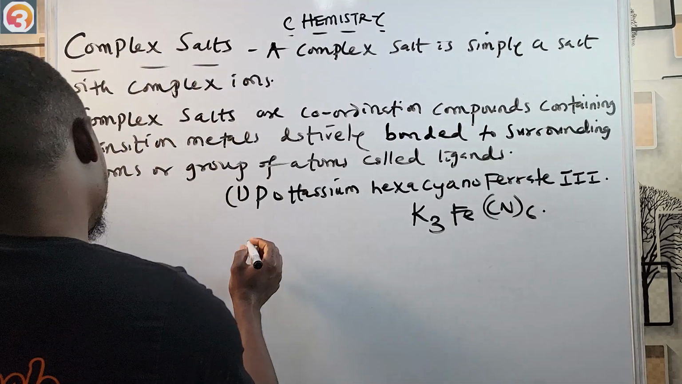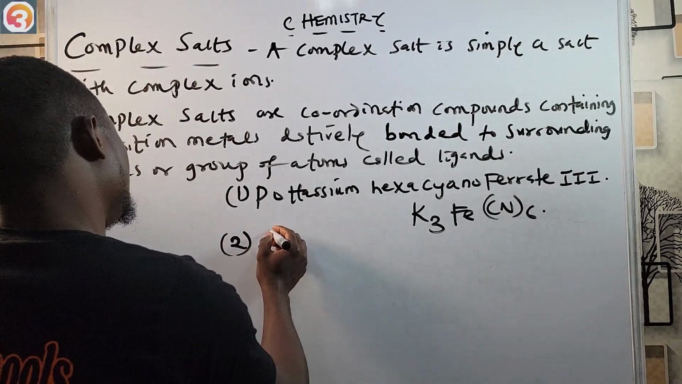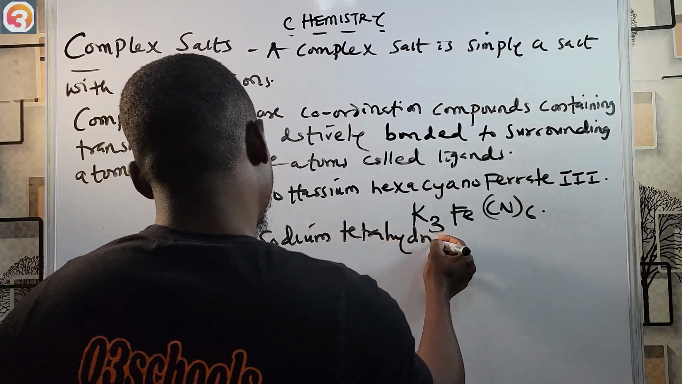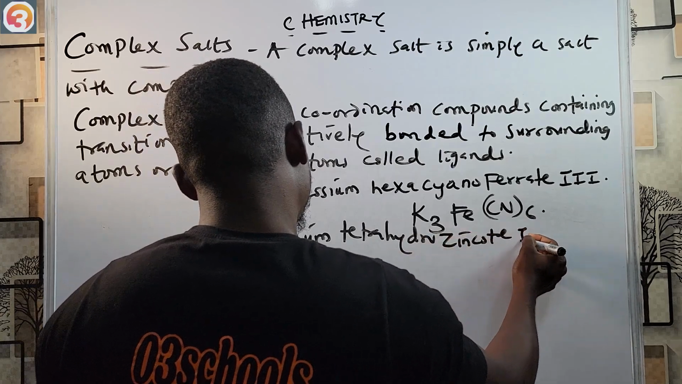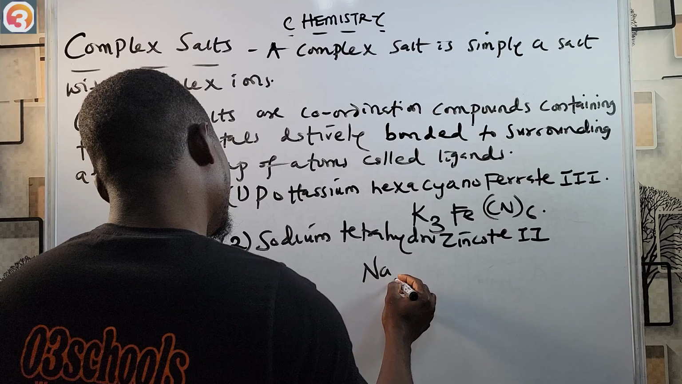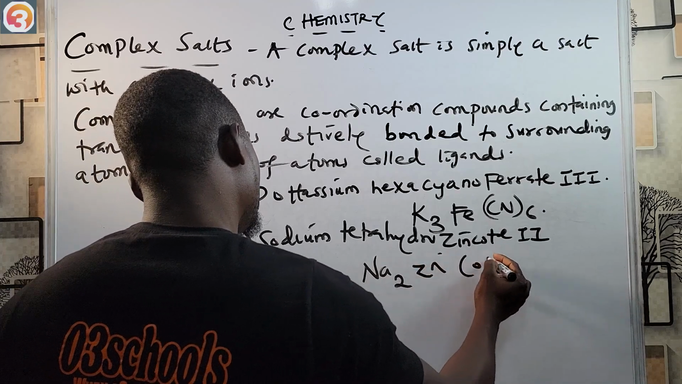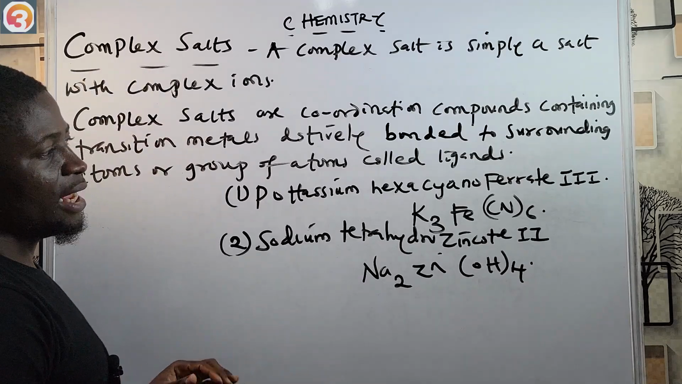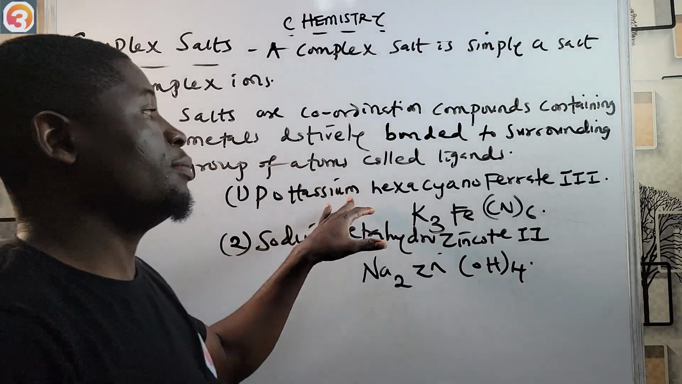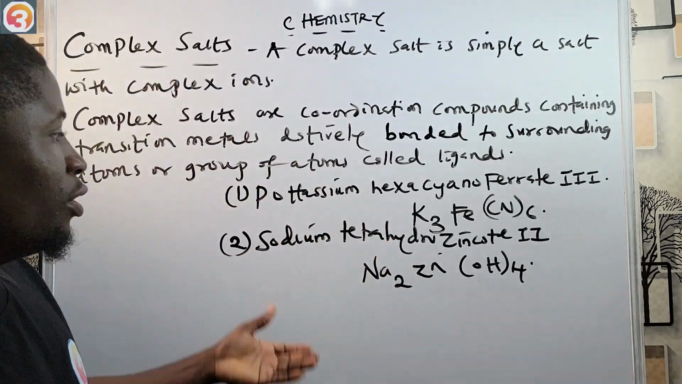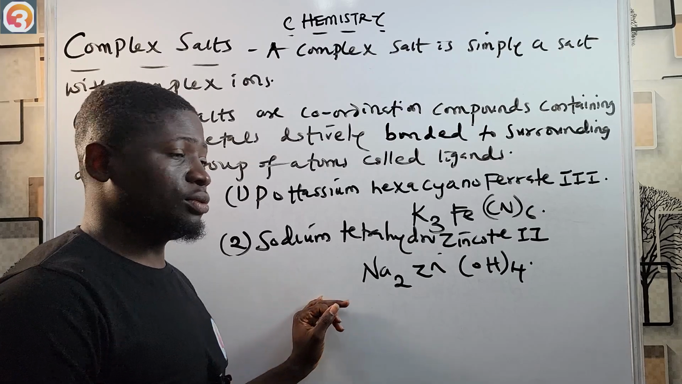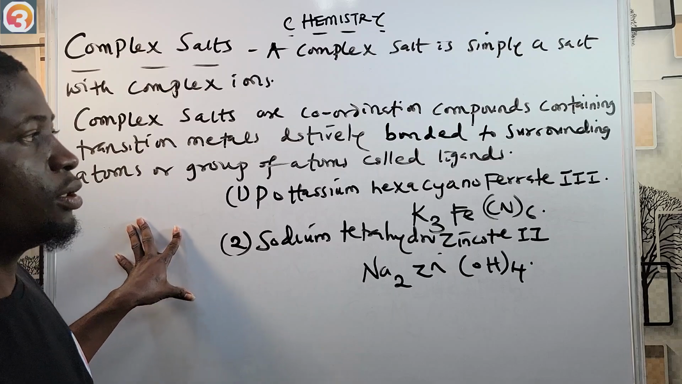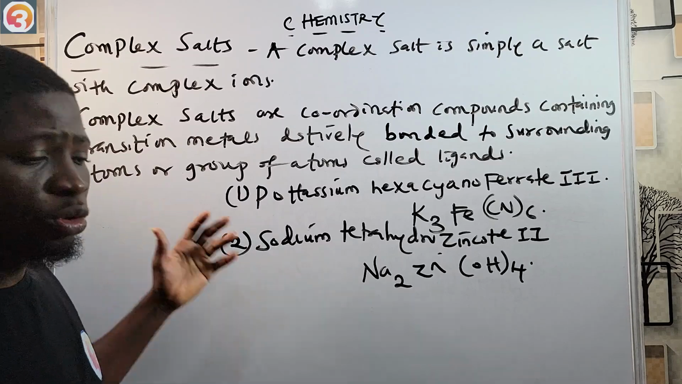Another example of a complex salt is sodium tetrahydroxozincate(II), having the formula Na2Zn(OH)4. So these are two examples of complex salts: potassium hexacyanoferrate(III) and sodium tetrahydroxozincate(II). Please just take note of them.